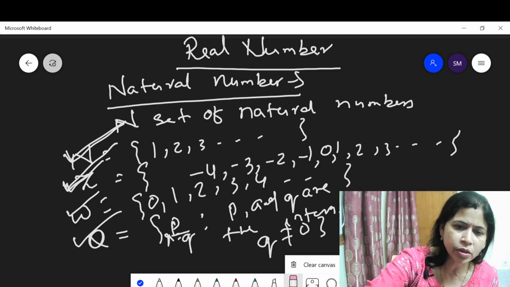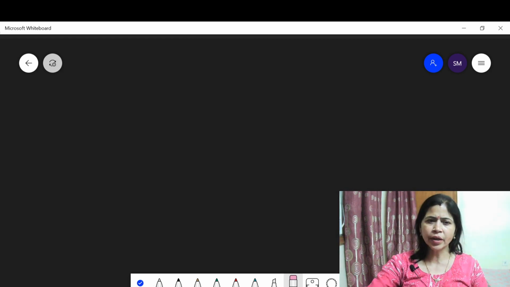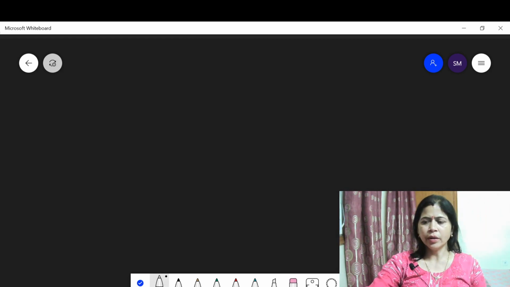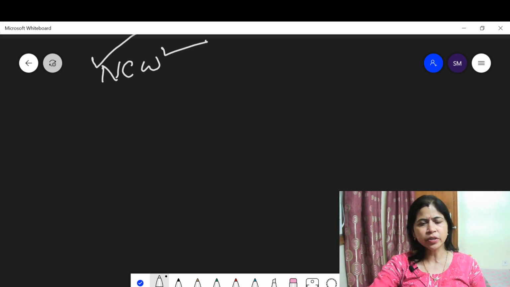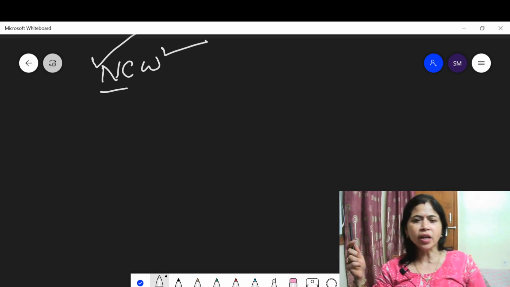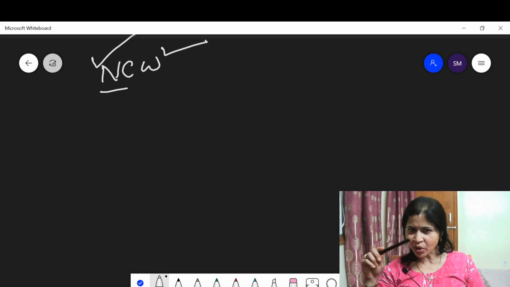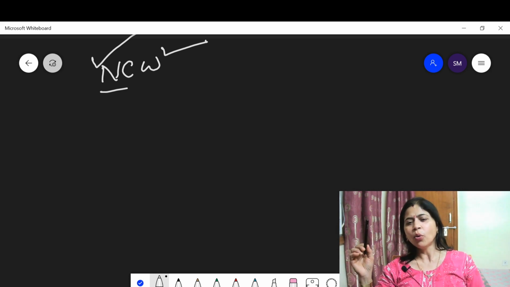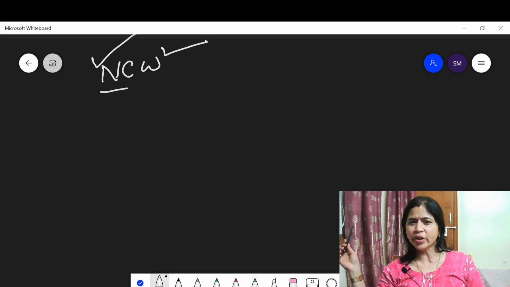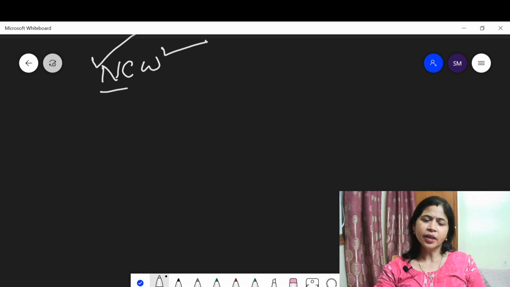Now look here. N is a subset of W. It means all natural numbers are whole numbers, because natural numbers are the counting numbers 1, 2, 3, 4. A whole number also contains the natural numbers including 0; whole numbers start from 0, 1, 2, 3, 4, etc. Now think about Z, the set of integers.